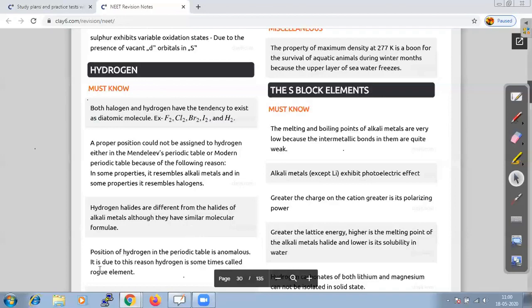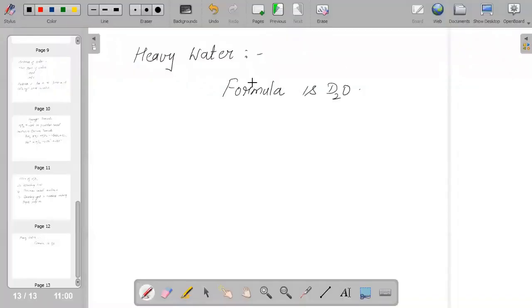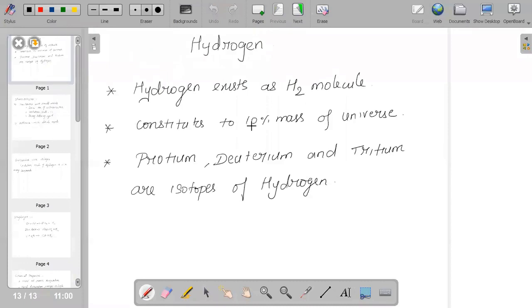That is why a name is given for hydrogen, that is called a rogue element. Hydrogen exists as an H2 molecule, and basically it constitutes 10 percent of the total mass of the universe.